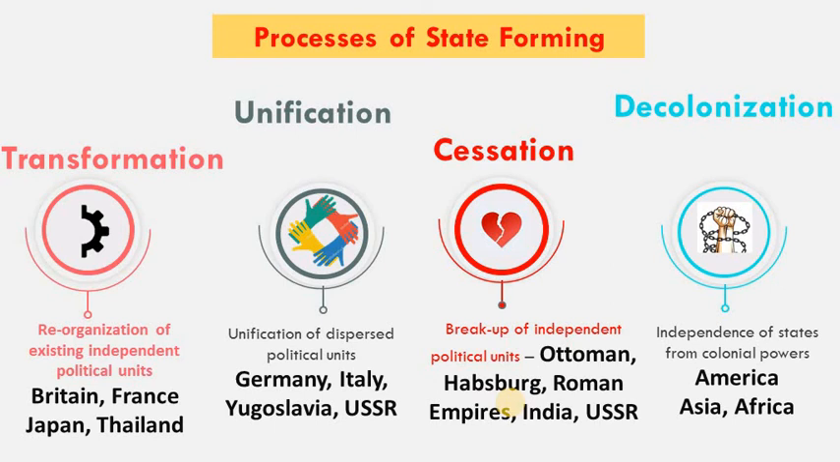There were 2 waves of decolonization, and more than 100 nations of today were formed due to the process of decolonization, including the United States of America, India, Pakistan, Bangladesh and many others, that we shall talk about later in detail. So for now, the processes of state formation are 4: transformation, unification, secession and decolonization, and there are many examples of it that you can remember easily from this lecture.